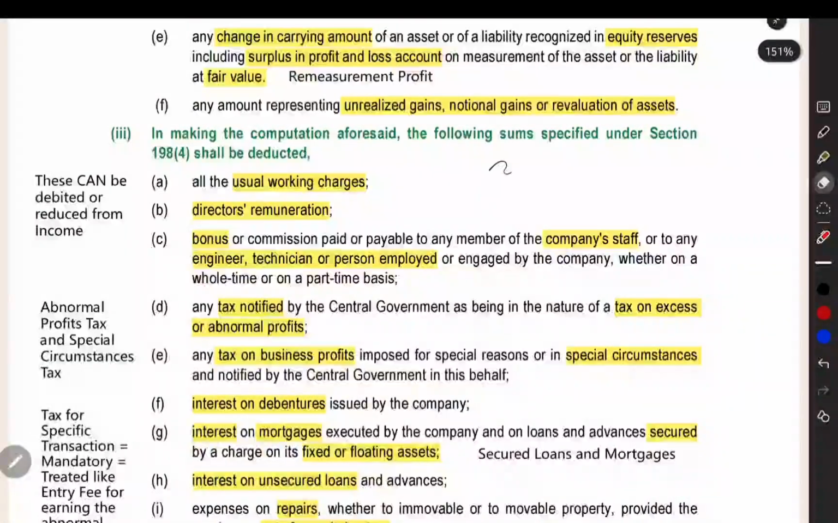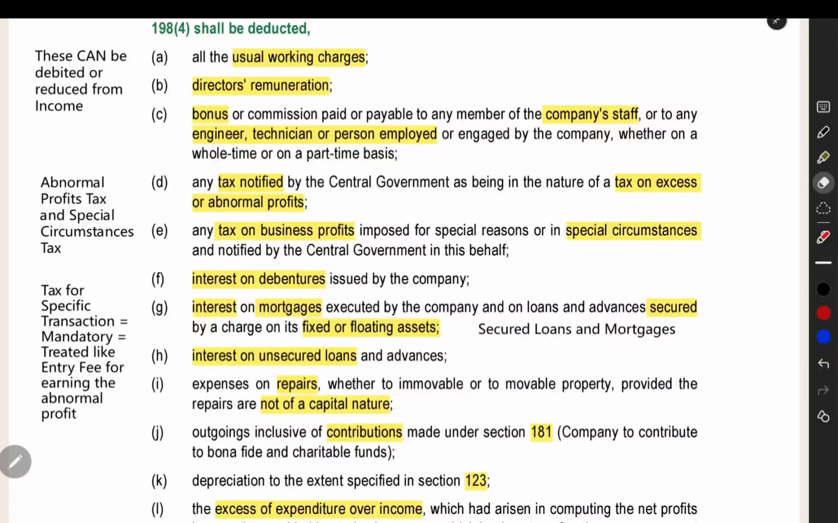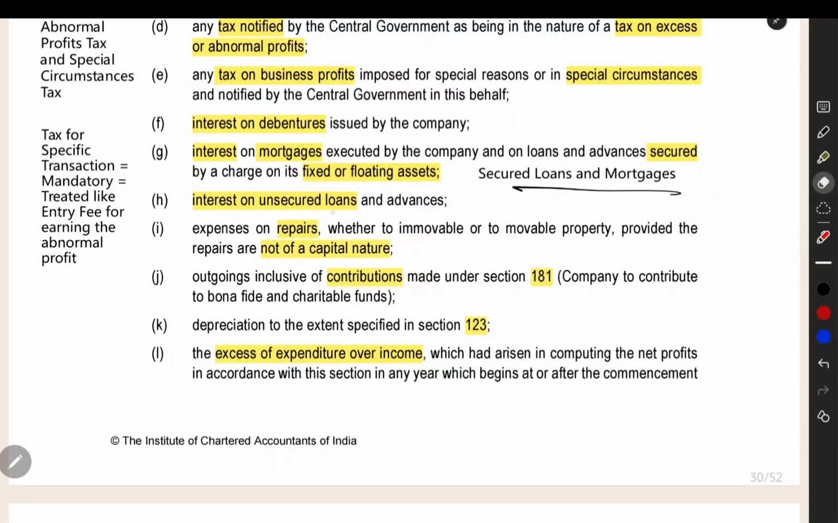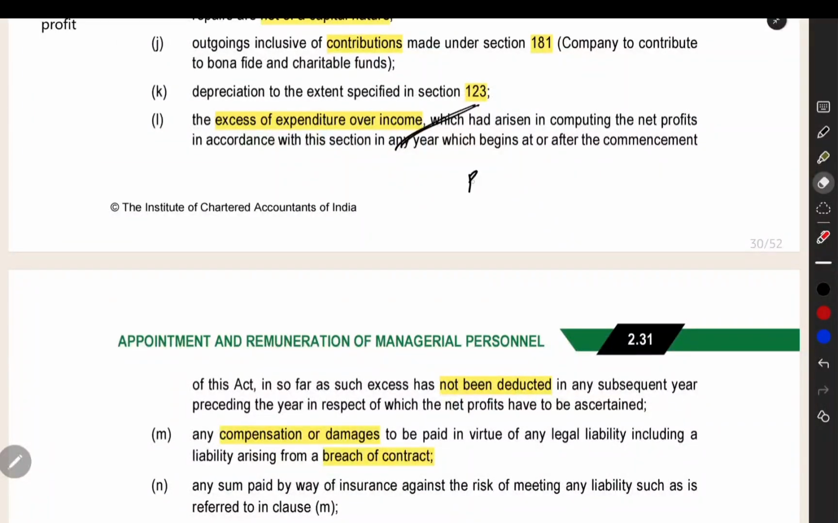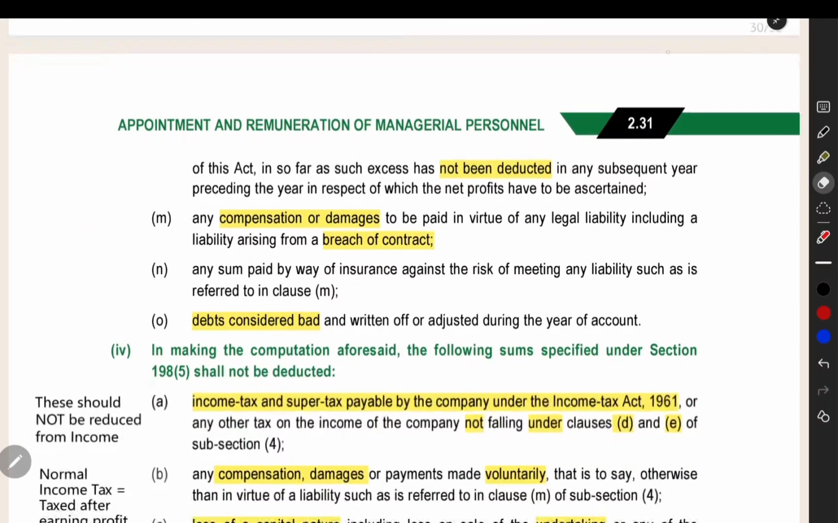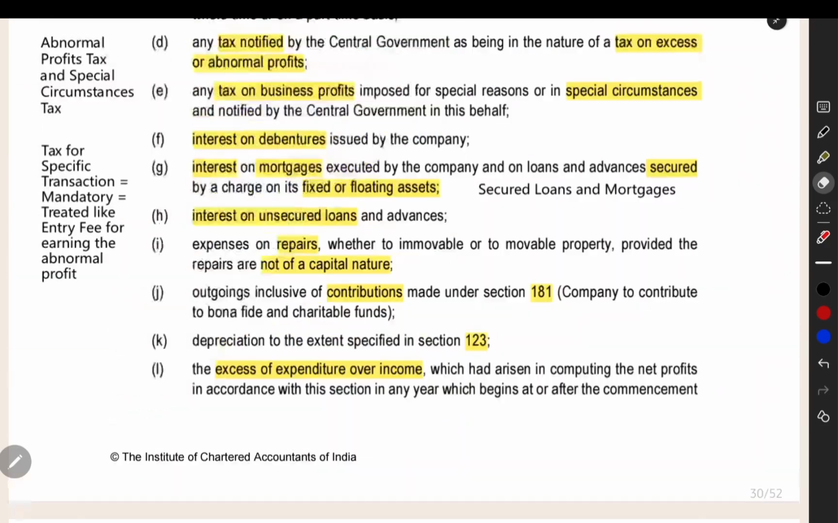Next, some normal expenses or losses that we can incur, and we can also deduct from the net profit in section 198. Usual working charges, director remuneration, bonus for the company staff, any tax on abnormal profits or tax on business profit under special situation, interest on debenture, interest on secured loan and mortgage, interest on unsecured loan, repairs which are not of capital nature, revenue expenditure repairs, contribution to political and charitable funds, contribution to charitable funds under section 181, and then depreciation as per section 123, and then excess of expenditure over income. Previous year losses, you can understand it like that. Next, compensation or damages due to breach of contract that you paid compulsorily, and then bad debts. Those things you can normally reduce from the net profits.